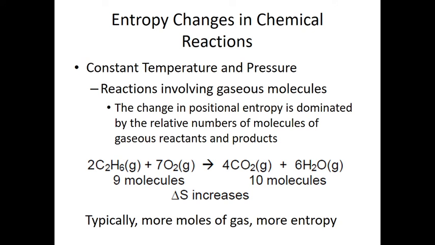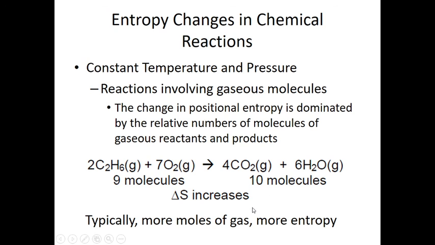Entropy changes in chemical reactions. Entropy also changes in chemical reactions at constant temperature and pressure. In reactions involving gaseous molecules, the change in positional entropy is dominated by the relative number of molecules of gaseous reactants and products, as here 9 molecules are taking part on the reactant side, and 10 molecules on the product side.